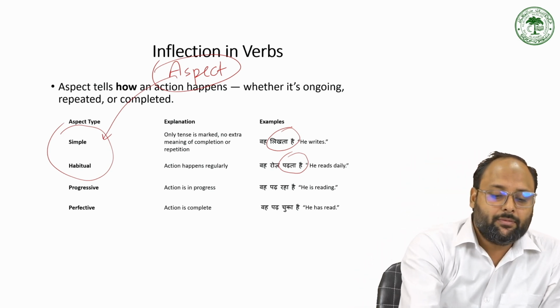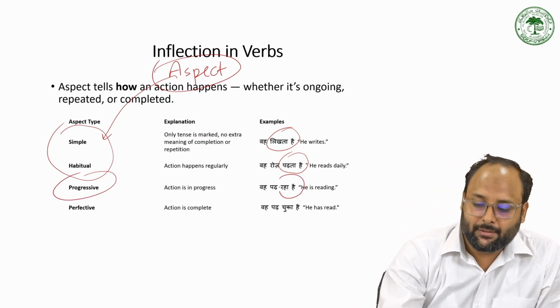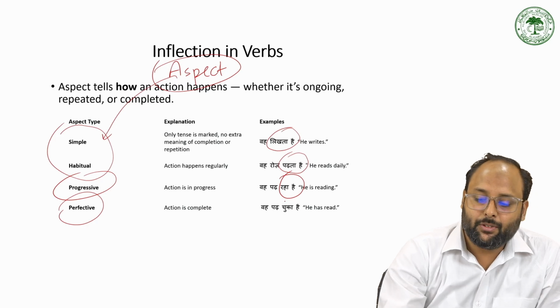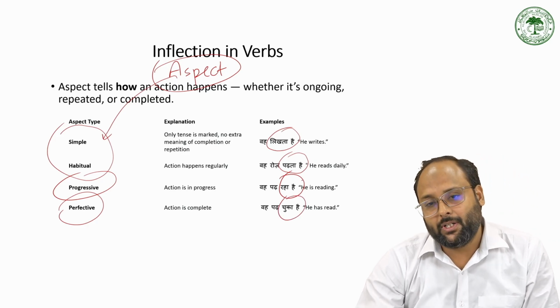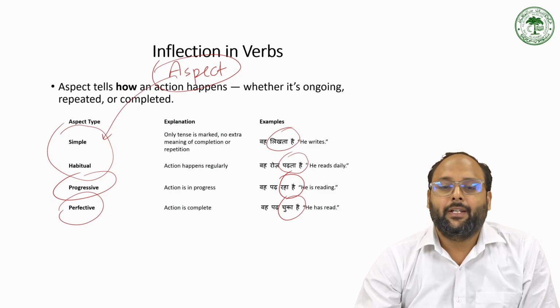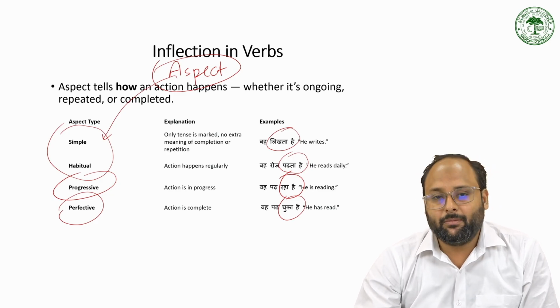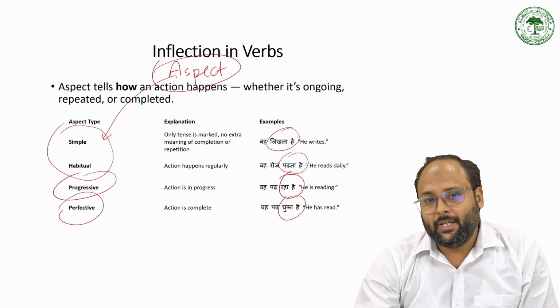So in progressive, we use रहा है. In perfective, we use चुका है, वो पढ़ चुका है. So these are the aspects in Hindi Urdu. So according to aspect, we have also some inflection in the word.